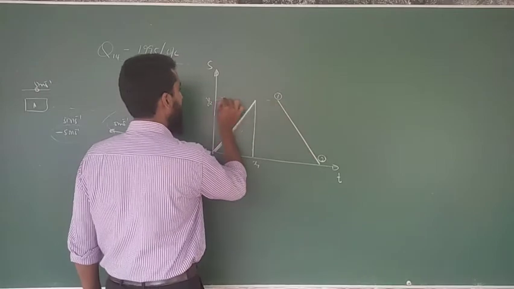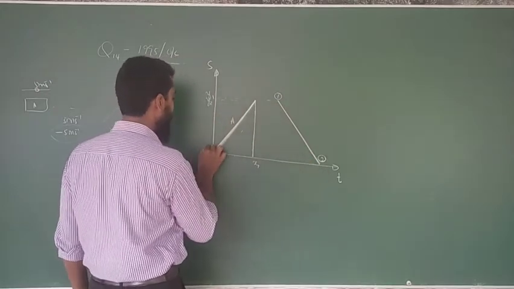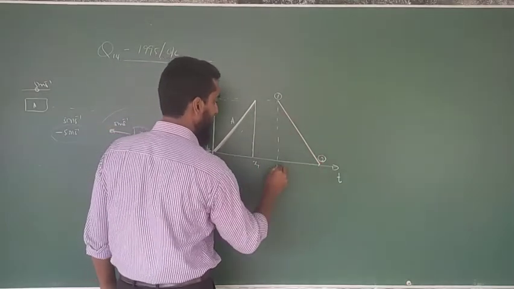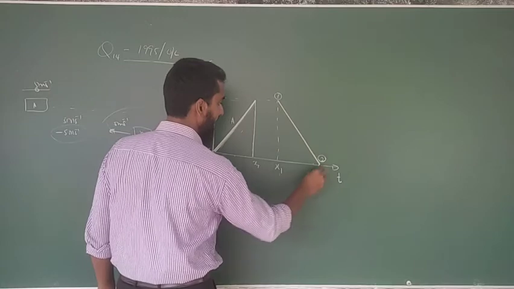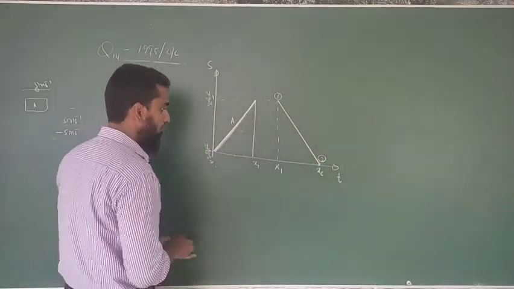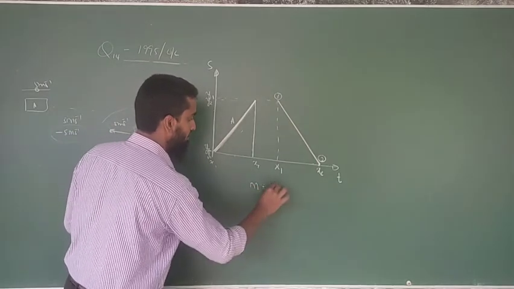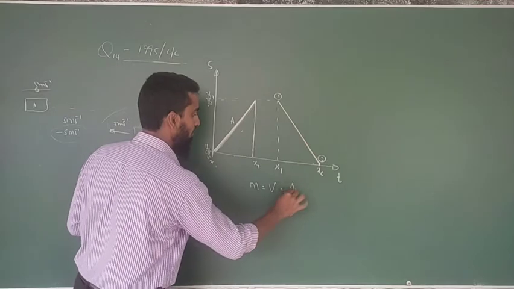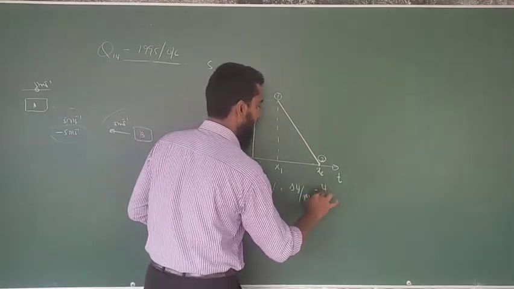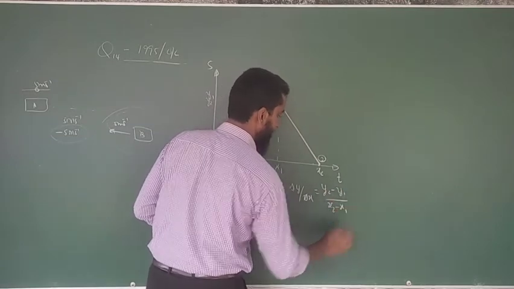For the first portion, the y value is this, y1. For the second portion, the y value is this, y2. For the first portion, the x value is this, x1. Here is x2. If you find the gradient, m, which is equal to the velocity, it's going to be delta y over delta x, which means y2 minus y1 divided by x2 minus x1.